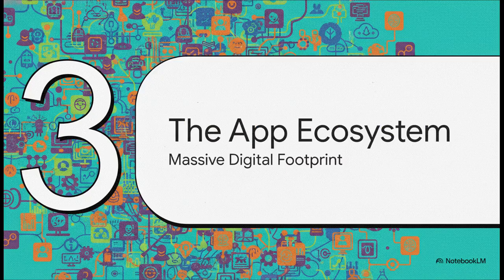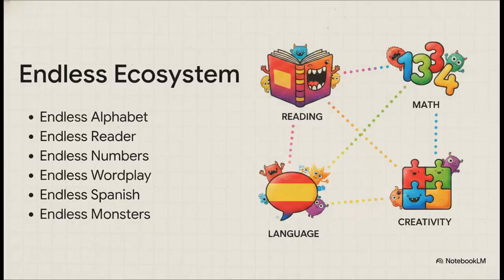Section 3. The Endless app ecosystem, a massive digital footprint. What started out as just a single idea has exploded into a massive, comprehensive suite of modular apps. The ecosystem covers pretty much everything. You have Endless Alphabet and Endless Reader for foundational literacy, Endless Numbers for math, Endless Wordplay for spelling and rhymes, Endless Spanish for languages, and Endless Monsters and Kubrick for creativity. And the cool part is, they all share that exact same monster-driven, stress-free learning philosophy.